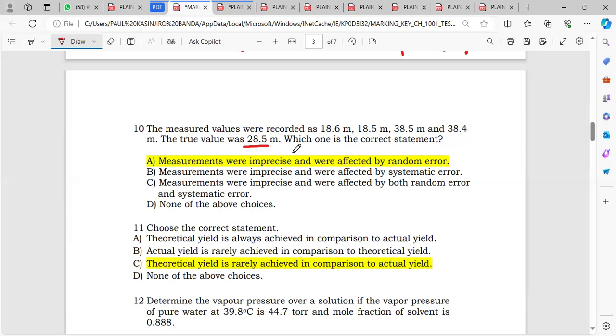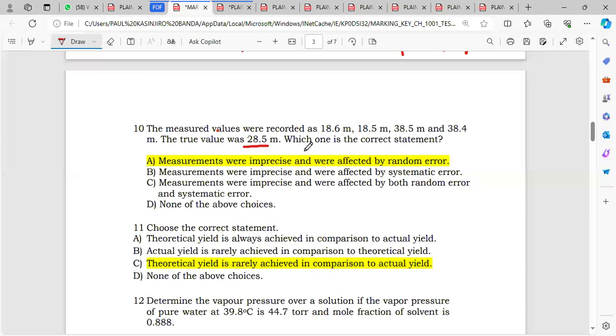Here you have to know the definitions first: what precision is, what accuracy is, what a random error is, and what a systematic error is. We know that precision is how close the measurements are to each other, and accuracy is how close a measurement is to the true value.